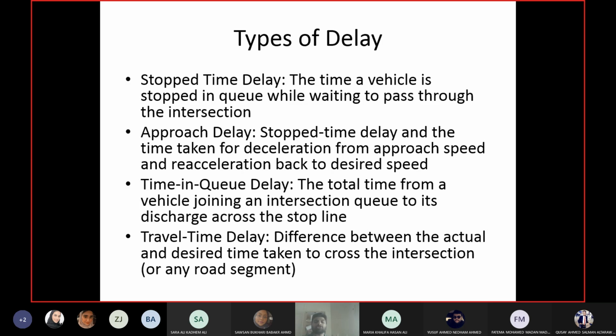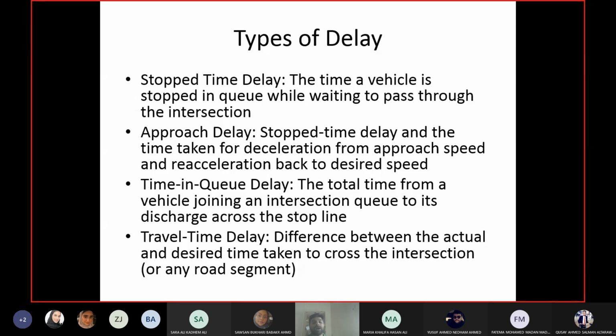So until you pass the stop line, you are part of the queue. You are following the other vehicles. So while you are moving, you are in the queue, but you are not stopped. Okay. So time in queue delay can be higher than stop delay. Okay. And then why don't we call it the approach delay? Because you may have decelerated before joining the queue. So that is not part of time in queue delay.